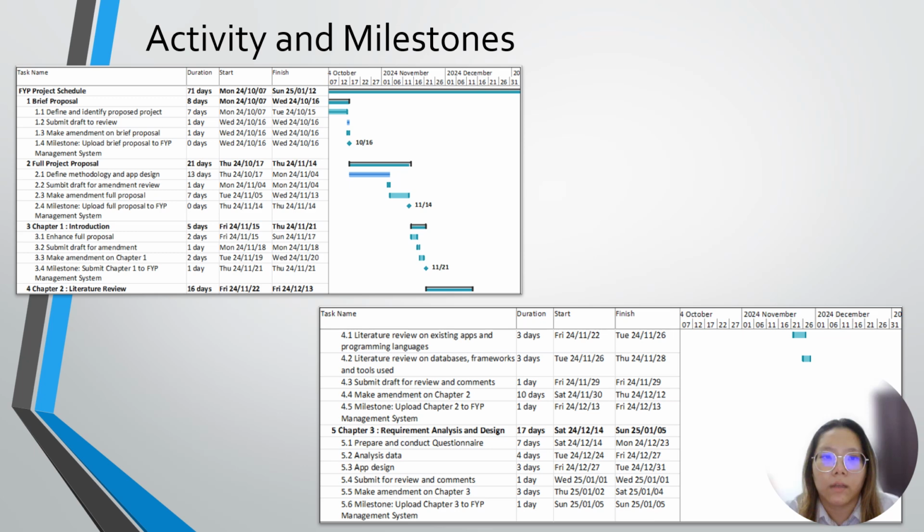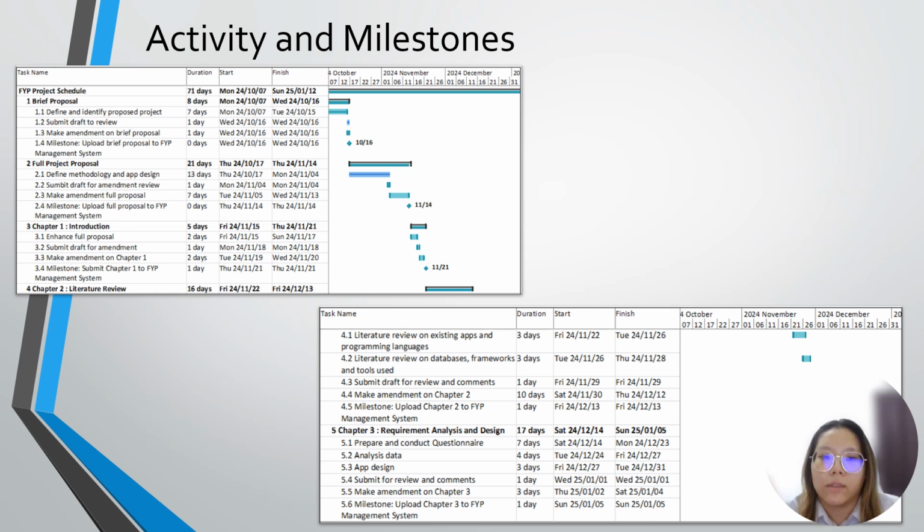In this project, I took 8 days to complete the brief proposal and 21 days to complete the full project proposal. For Chapter 1, I took 5 days to enhance the full proposal and submit it. For Chapter 2, a literature review is done for the existing apps, programming language, databases, frameworks and libraries, and the other tools used.